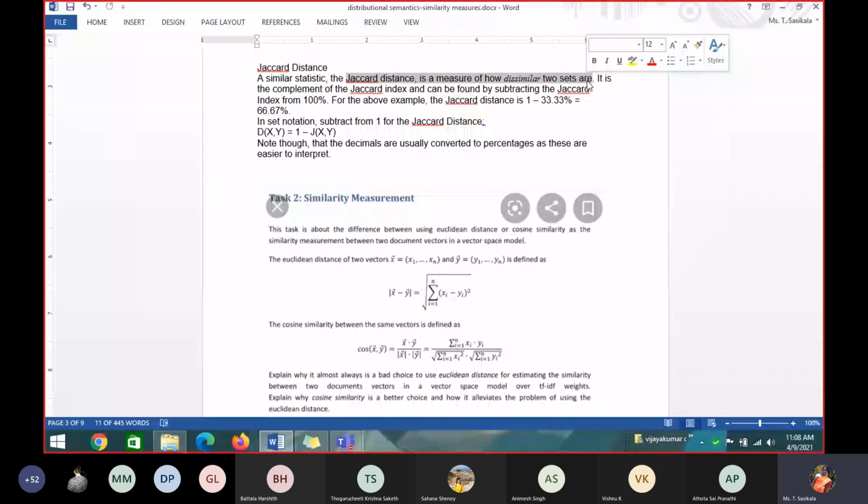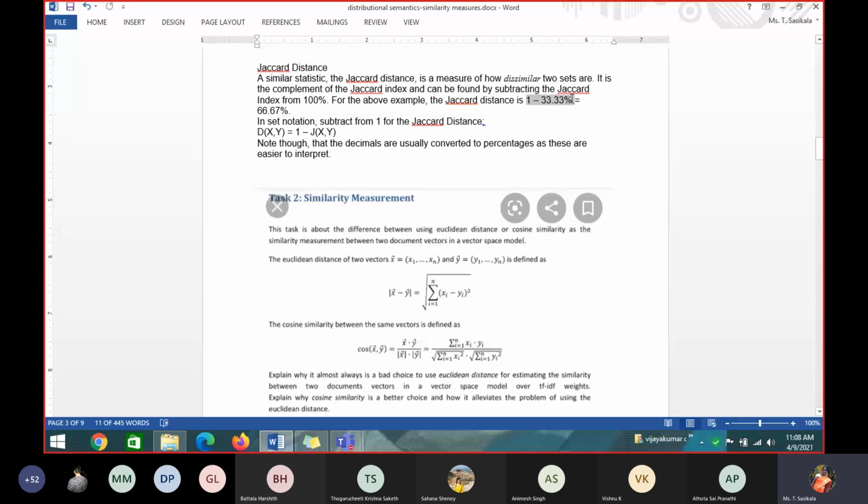The percentage of dissimilarity between two sets is represented by the Jaccard distance. It is 1 minus the remaining percentage. This is for some other problem. Whatever problem you get, you subtract it and do it. Okay, this is your second one.